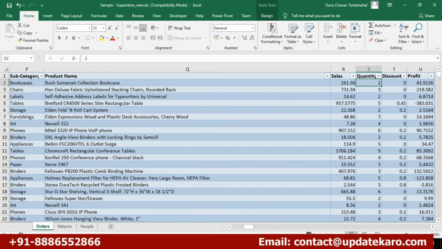In quantities, I am very much interested to see how many 2-quantity customers there are, how many 10-quantity customers there are who have purchased 10 quantities of that product, or 5 quantities. Of course, how the quantity is changing over time can also be one meaningful thing. But here, why would I say this 261.96 is existing for 10 times or 11 times? That is of no use for me.